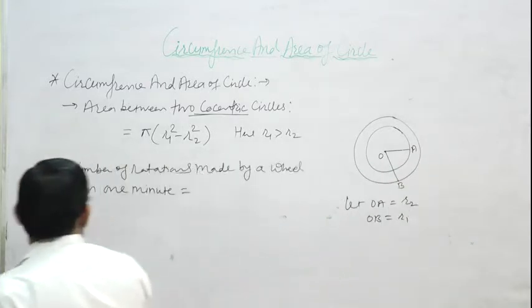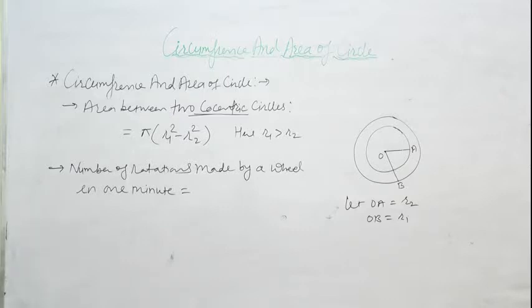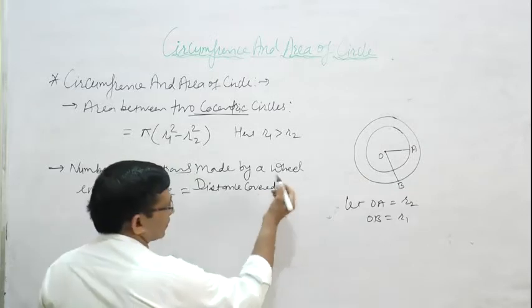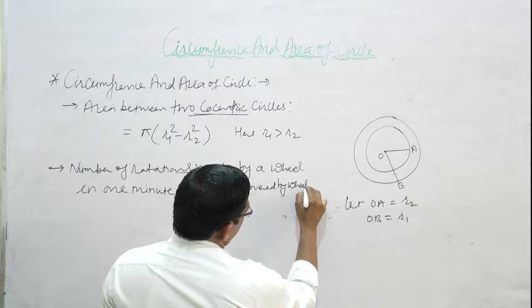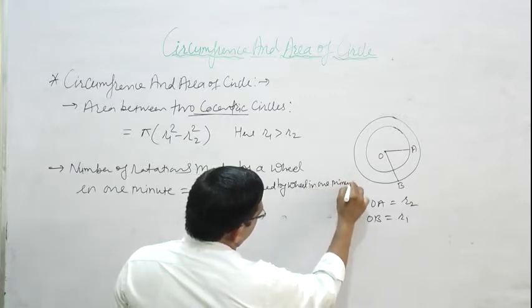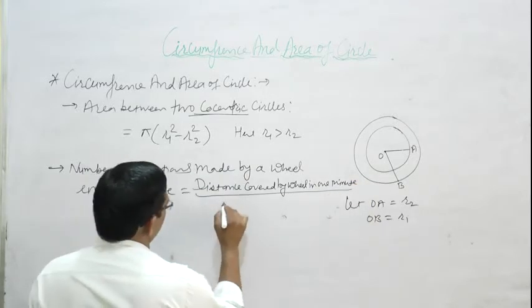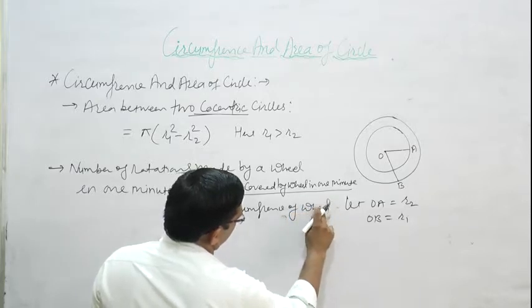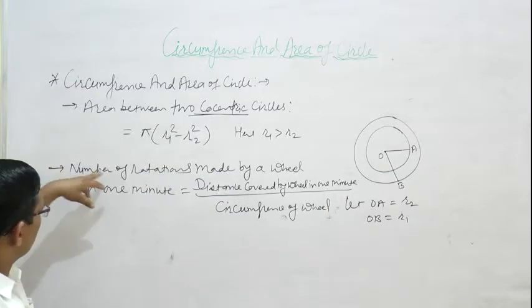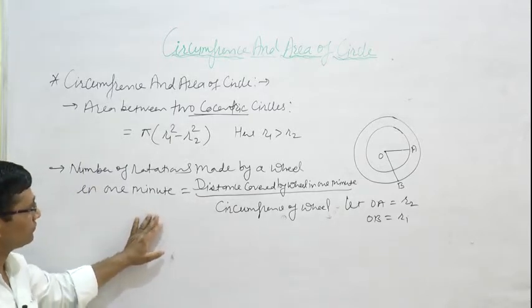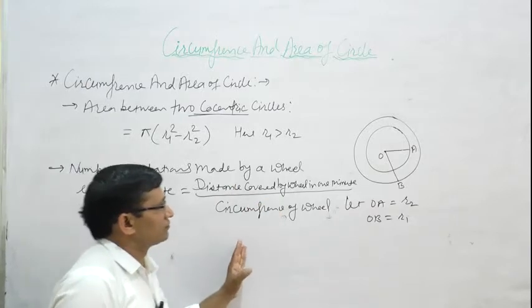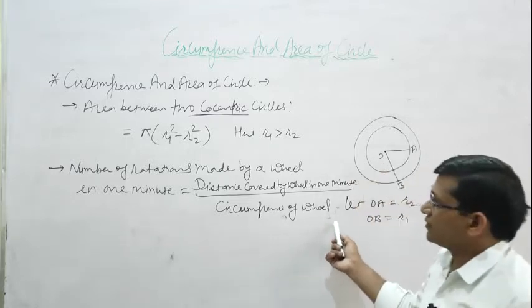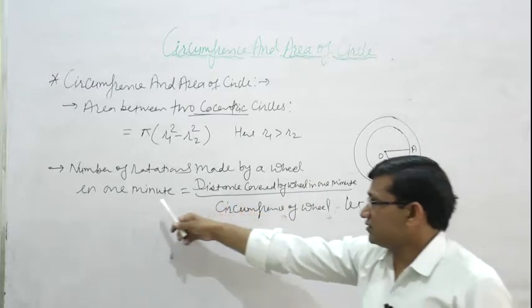Now we want to find out the number of rotations made by a wheel in 1 minute, which is equal to the distance covered by the wheel in 1 minute divided by the circumference of the wheel. We find the distance covered by the wheel in 1 minute, divide it by the circumference of the wheel, and then we get the number of rotations made by the wheel in 1 minute.